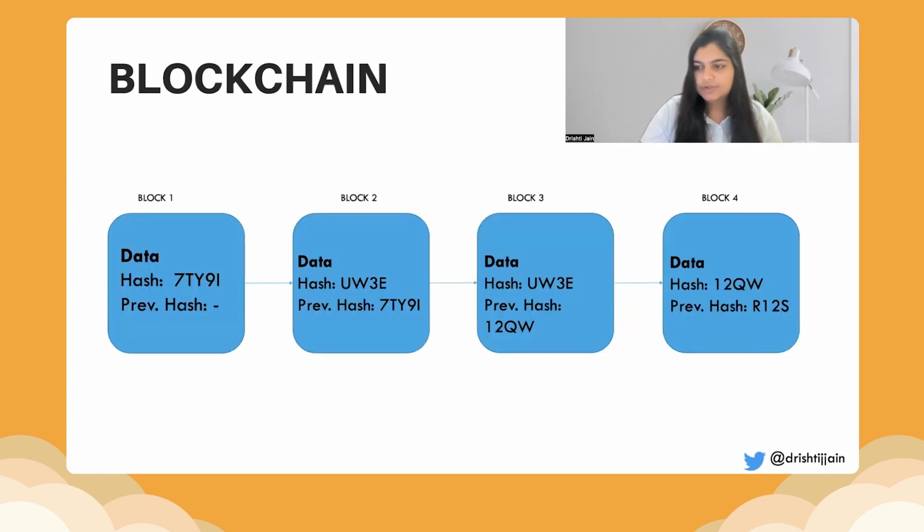Now, just to give you an idea of what a blockchain looks like, just to keep things simple, because once we start from the core, it is easy to build upon that. A blockchain, you can consider it to be a linked list of hashes. The first block is also called the genesis block, being the first block of the blockchain, and all other blocks are attached from it. Each block knows the hash of the previous block, and it has a hash of its own, which is then kept by the next block in the blockchain.